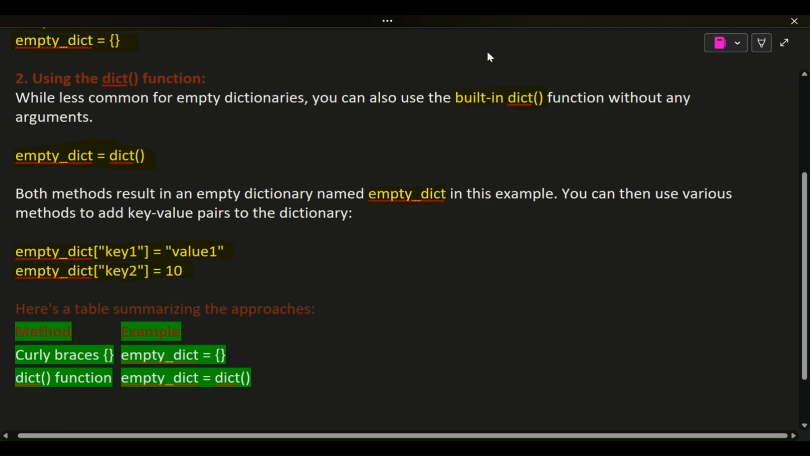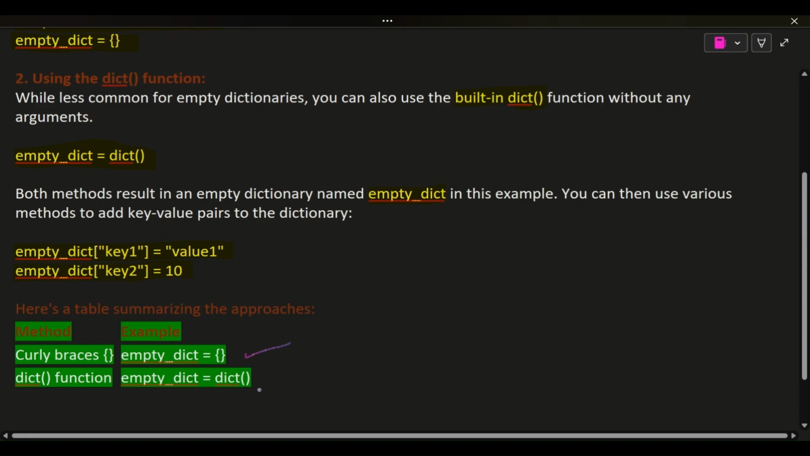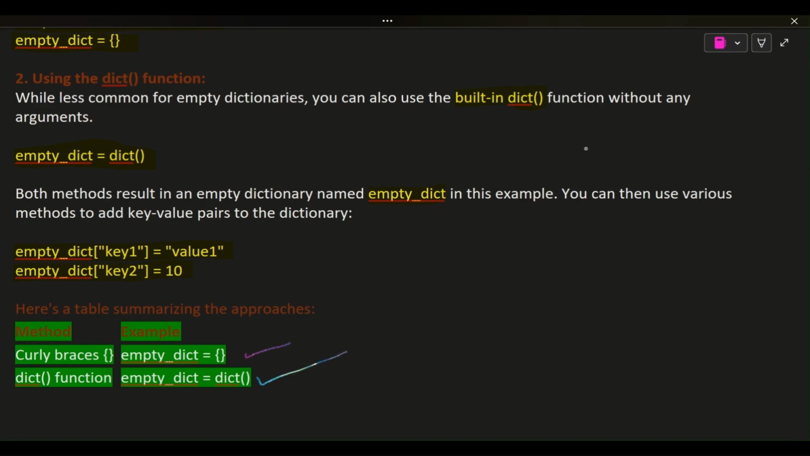Here's a table summarizing the approaches. Method, example. Curly braces: empty_dict = {}. dict function: empty_dict = dict().